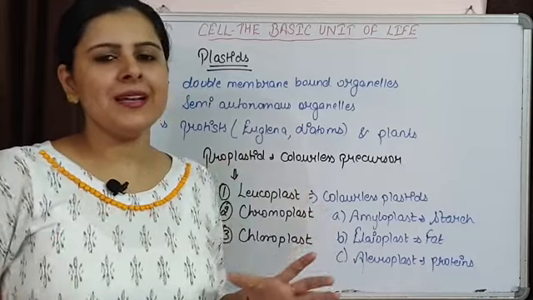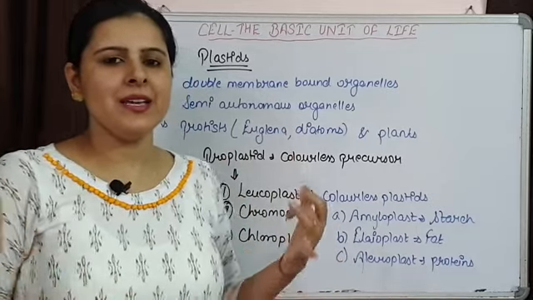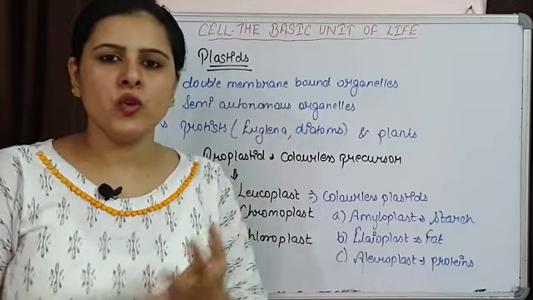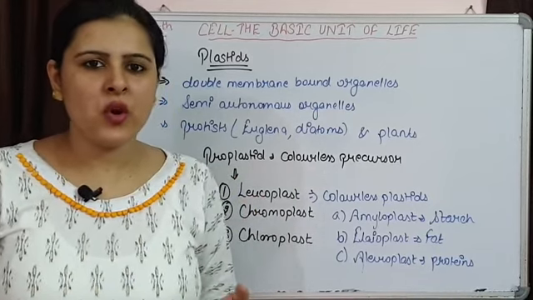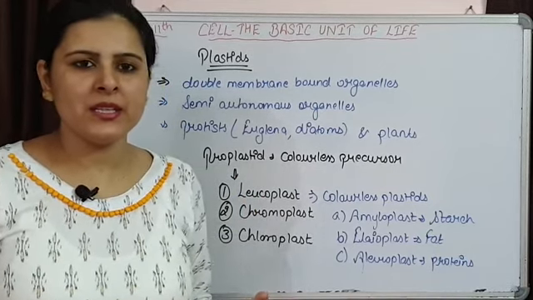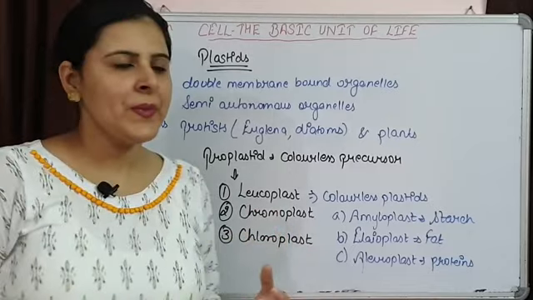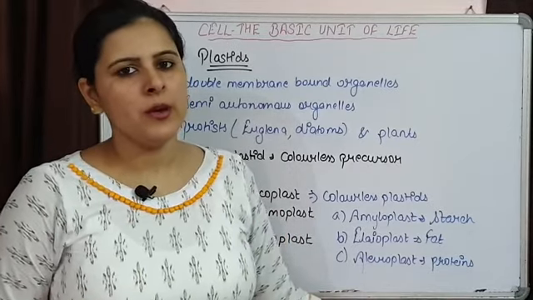So these are simply colorless. कोई भी colored pigment present नहीं है. Neither carotenoids are there nor chlorophyll. Grana is also absent. Different types of shapes and structures are there, and they are involved in different storing purposes.